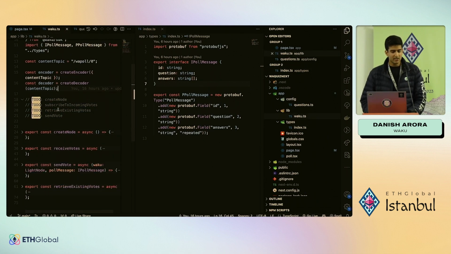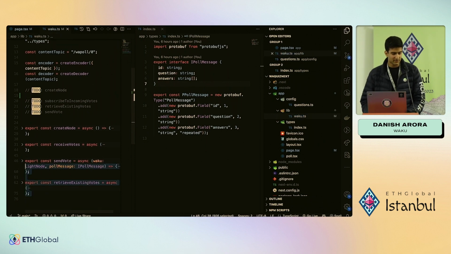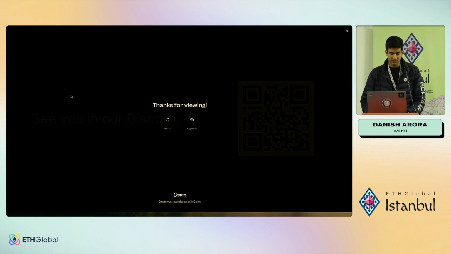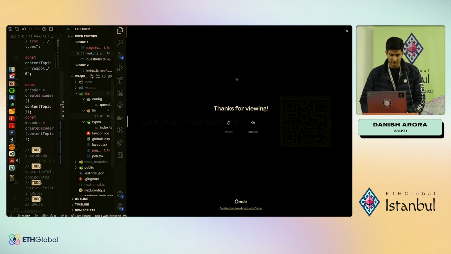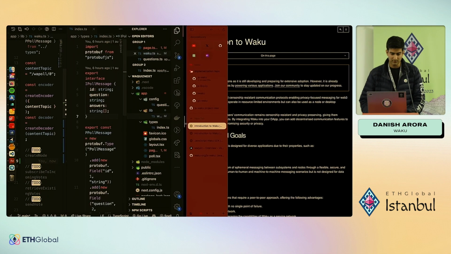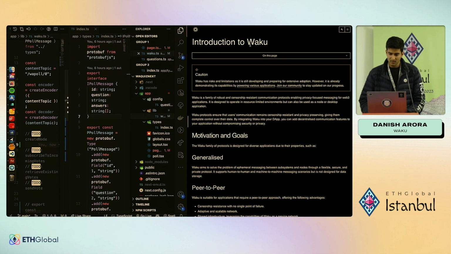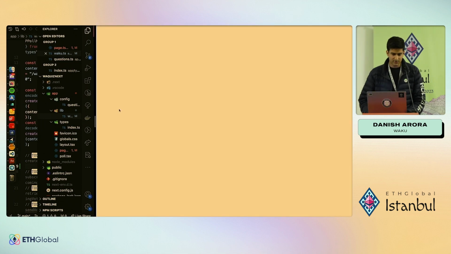So creating a node, right? Let's use this for reference. Let's comment this for now, and let's start from scratch. And let's also open the docs on the side, because that's how I wrote the code and how we should expect to write or get started with Waku. So going to docs, nodes and SDKs.